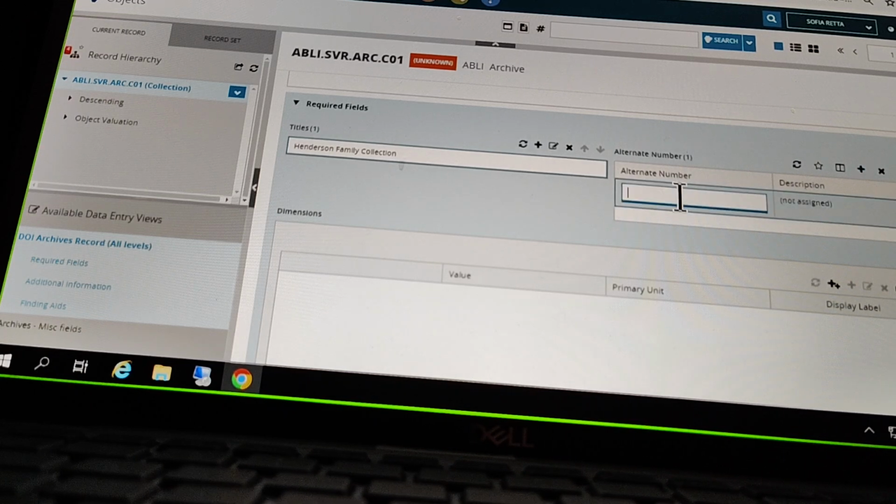And I've actually been wondering, do you all have a standard approach for how you number your archive records? I've been looking at some examples, but I was just curious.